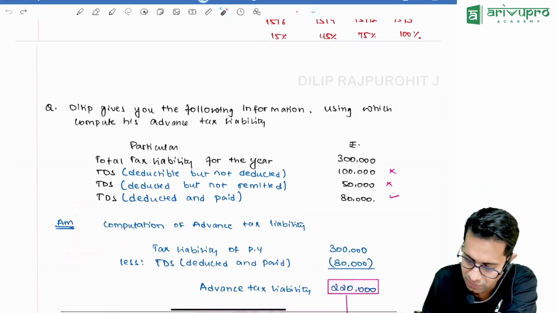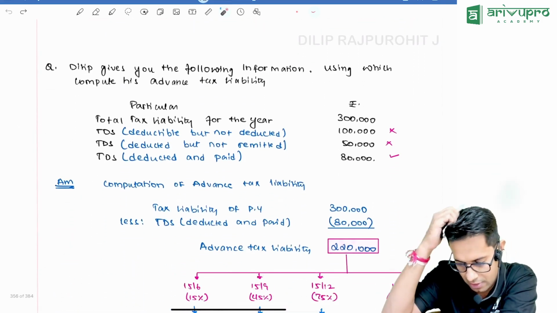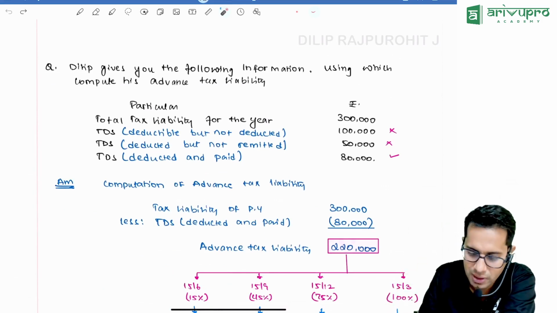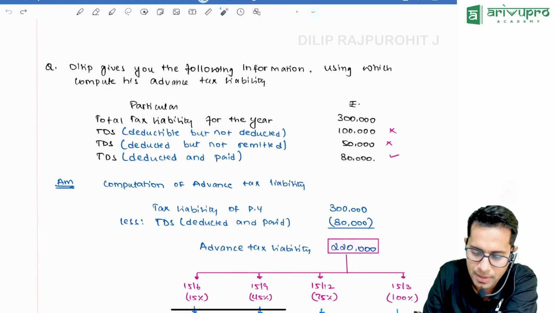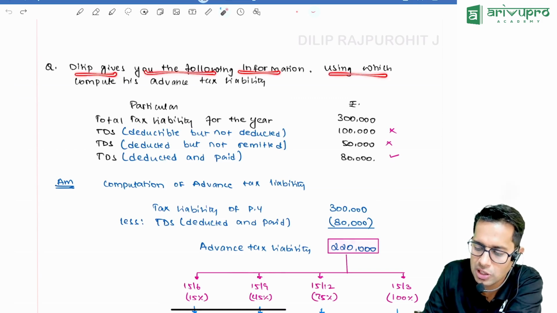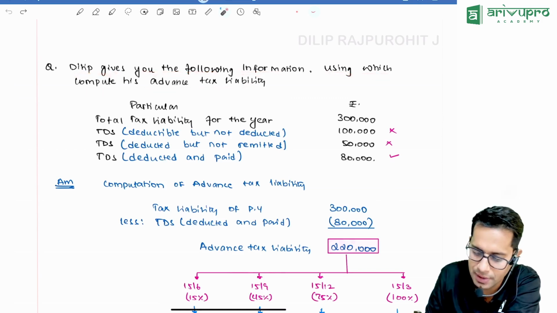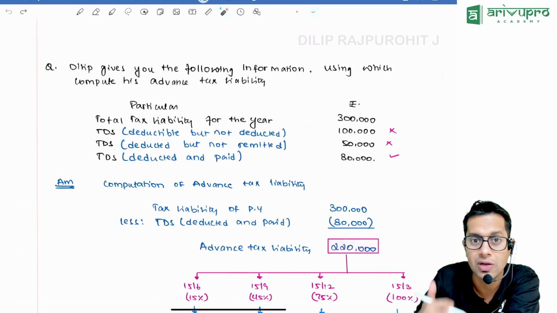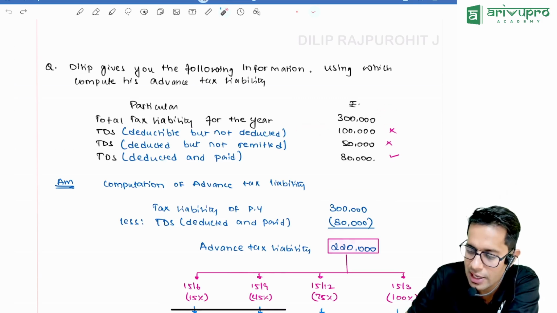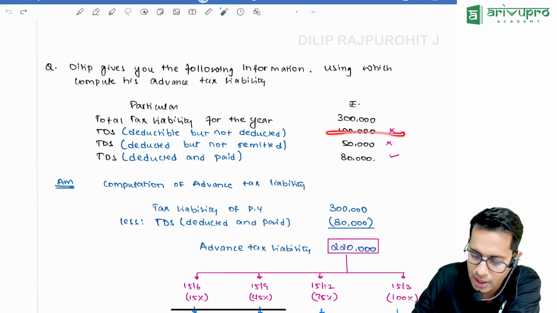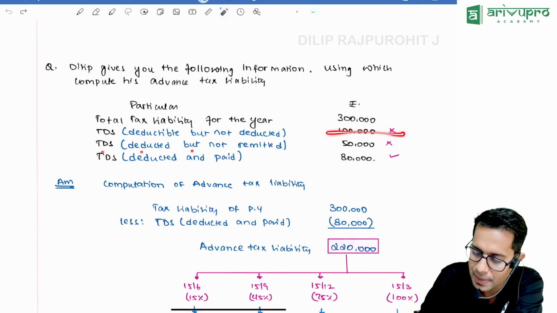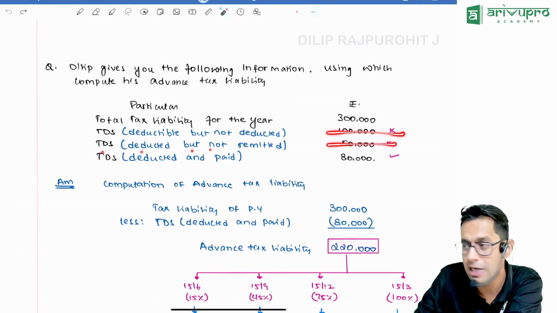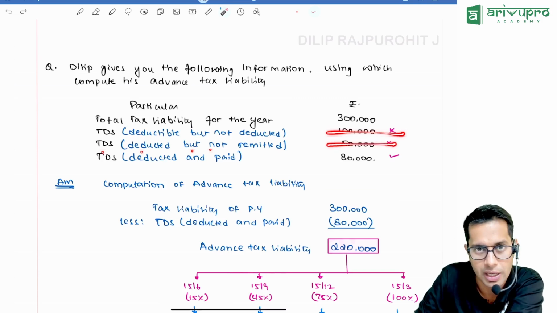So there is one question, I'll just discuss this question. Dilip gives you the following information, using which compute his advance tax liability. Total tax liability for the year is 3 lakhs. TDS deductible but not deducted: they had to deduct the TDS but did not, so can I subtract it from my tax liability? No. TDS deducted but not remitted: they have deducted the TDS but not paid it to the government. That benefit also I cannot take.